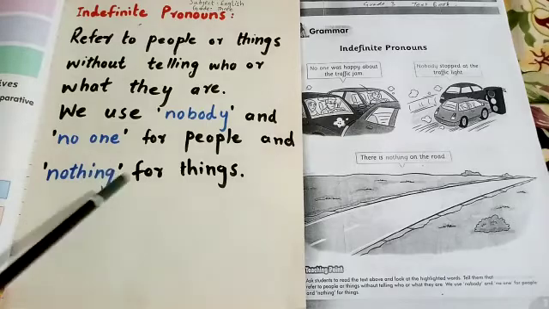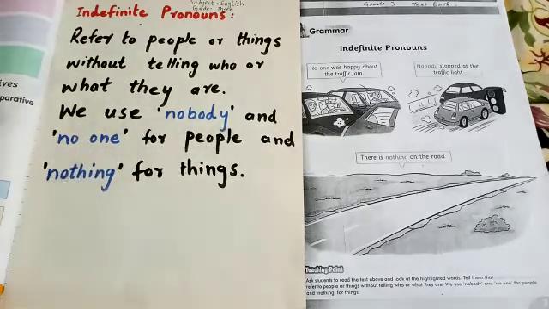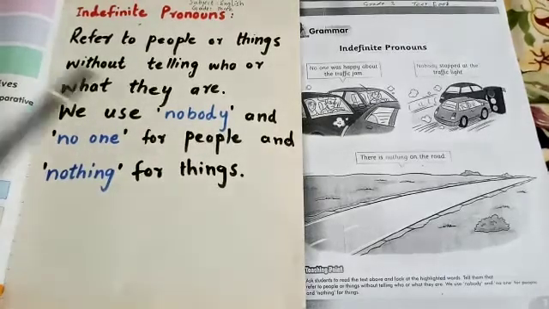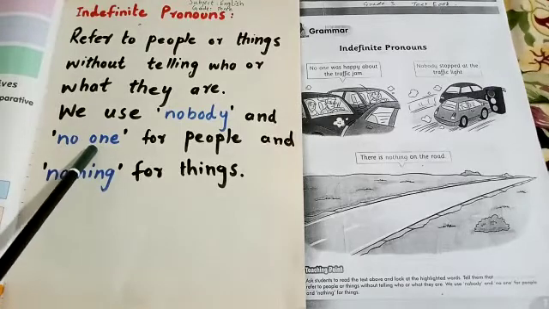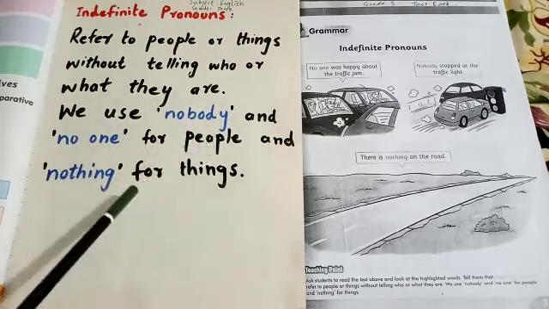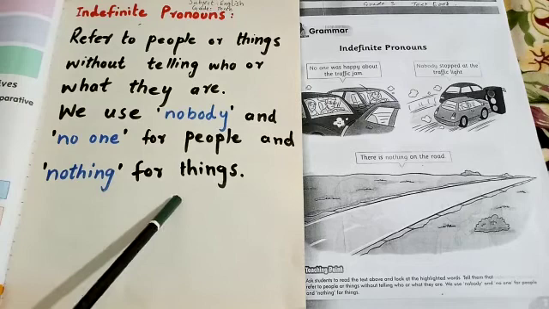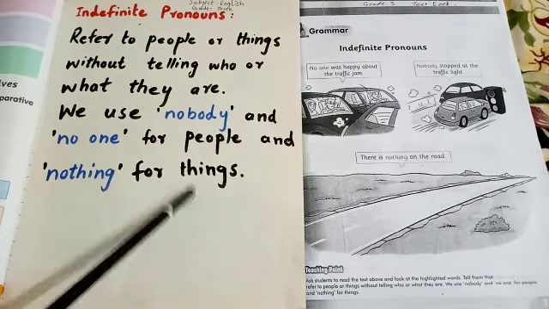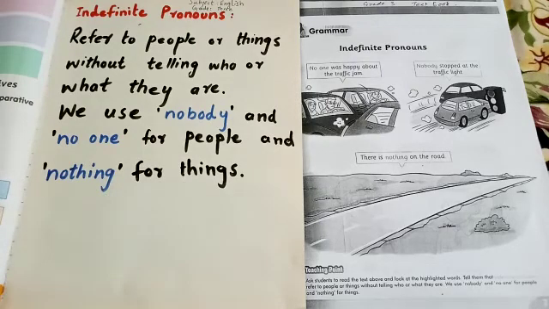So we will use nobody and no one for people. जब हम लोगों की बात करेंगे तो हम यूज़ करेंगे no one and nobody, and we will use nothing for things. When we are talking about things, we will use nothing.